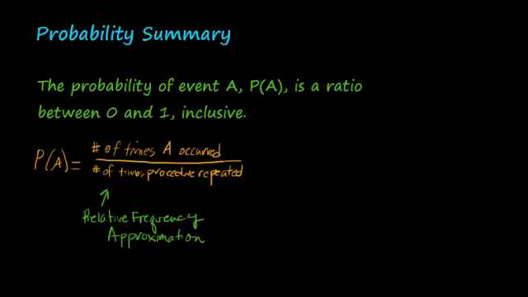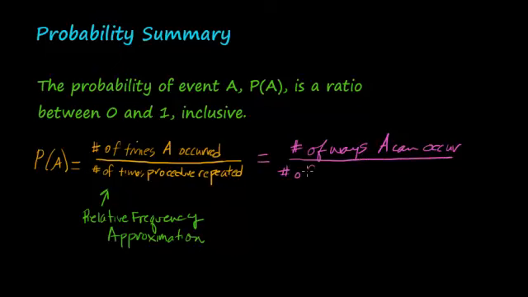And then I'll show the other calculation we used: the number of ways A can occur over the number of different simple events. And this was the classical approach.